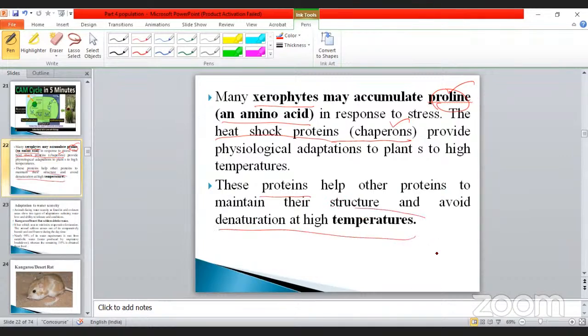Suppose when the high temperature increases, automatically what happens? The plant molecules, enzymes, metabolic reactions, physiological reactions all suffer. It can be prevented by a special type of protein. That protein's name is, what is that? Chaperones. Okay, my dear, so this is very, very important.